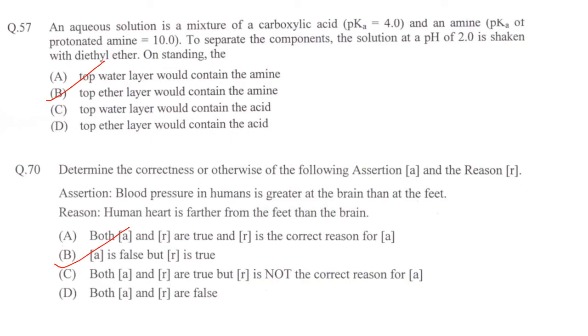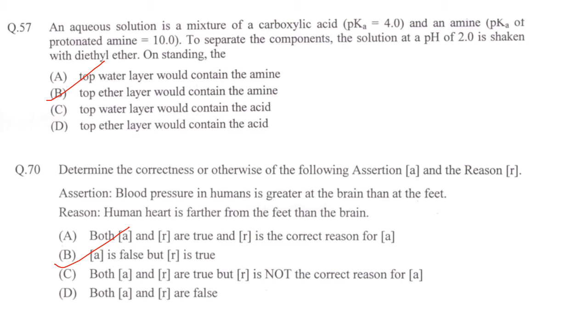Next one. An aqueous solution is a mixture of carboxylic acid and an amine. To separate the components, the solution at a pH 2 is shaken with diethyl ether. On standing, top water layer would contain the amine, top ether layer would contain the amine, top water layer would contain the acid, top ether layer would contain the acid. Answer is option B. Top ether layer would contain the amine.